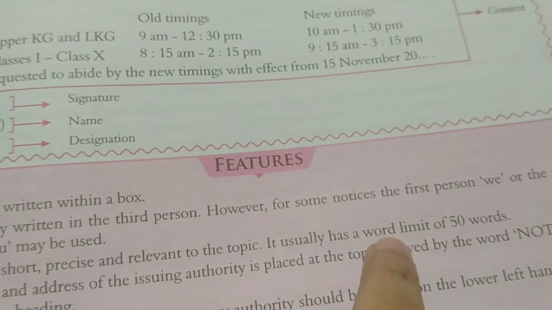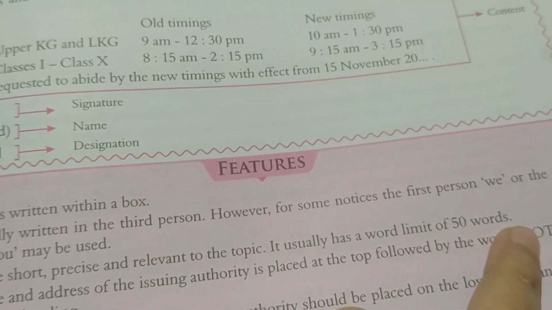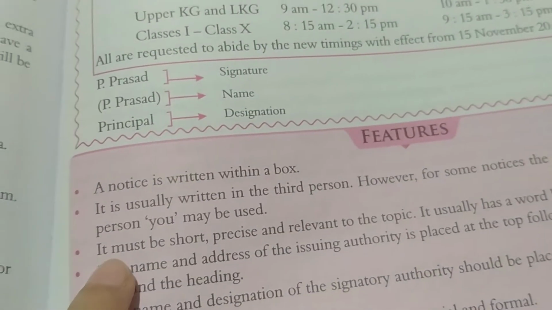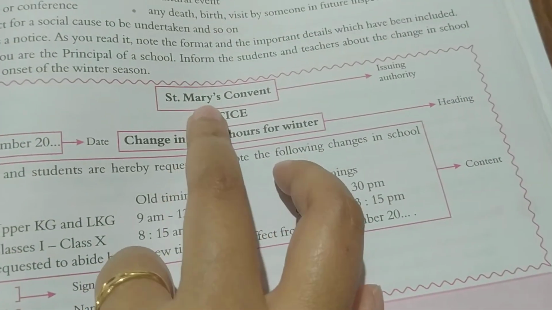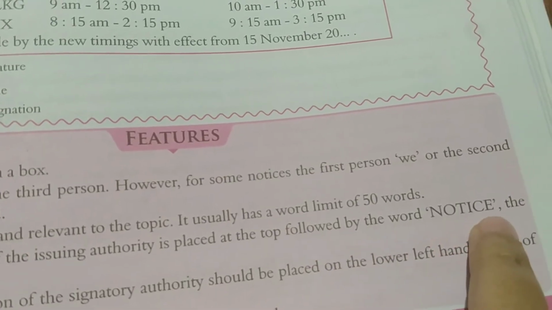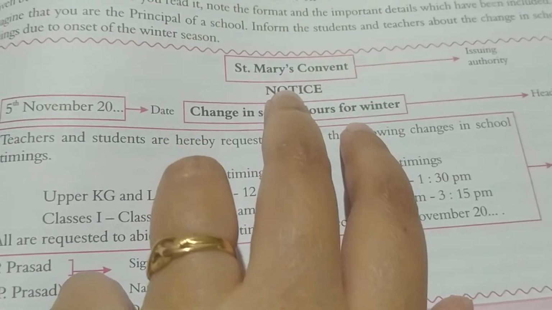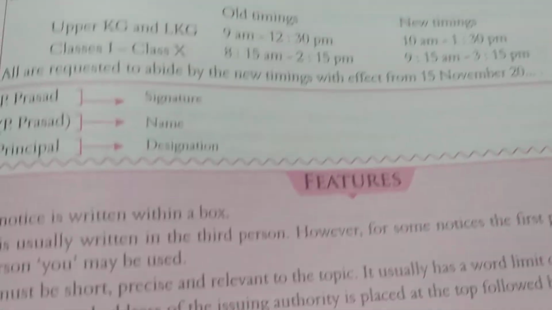It usually has a word limit of 50 words. So you have to follow a word limit, usually of 50 words. The name and address of the issuing authority is placed at the top, as I told you, followed by the word notice, the date and the heading.